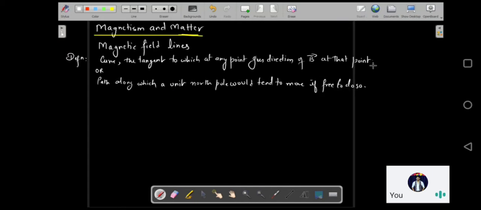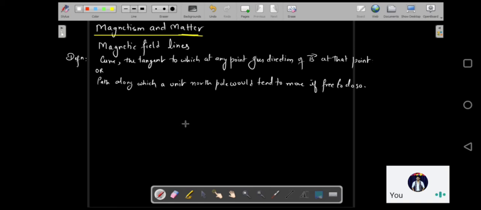The next topic is magnetic field lines. So again let us start comparing it with the electric field lines. So what were electric field lines? It was nothing but a path along which a unit positive charge would move, or would tend to move if it is free to do so. And if you have an electric field line curve, a tangent to that curve would give you the direction of electric field at that point.